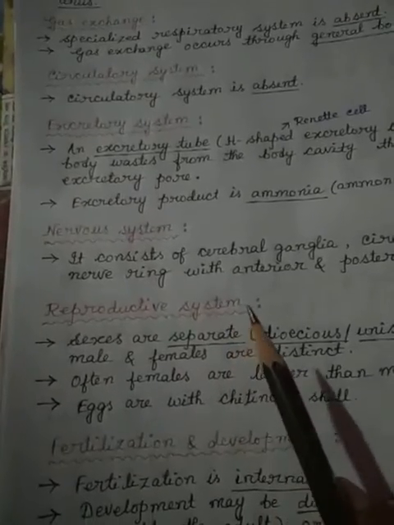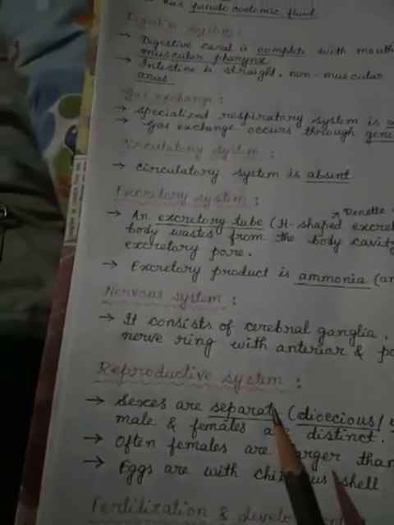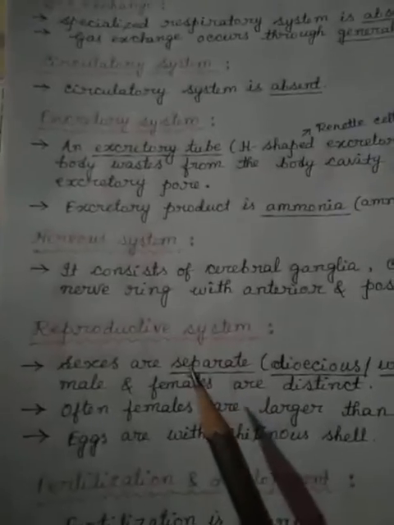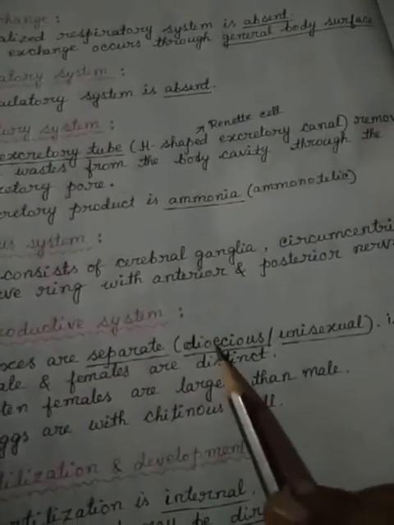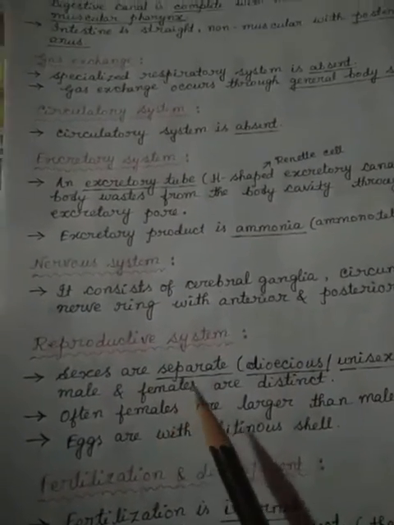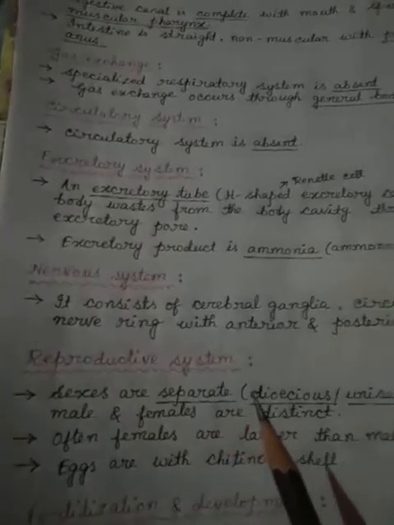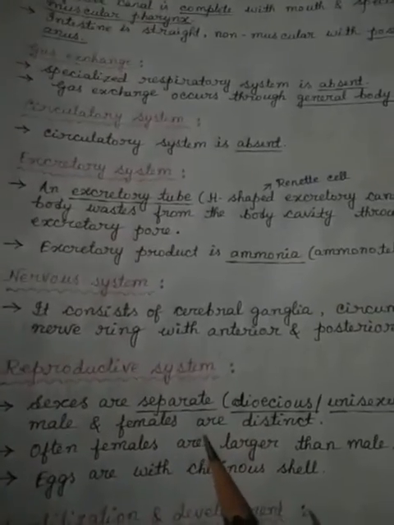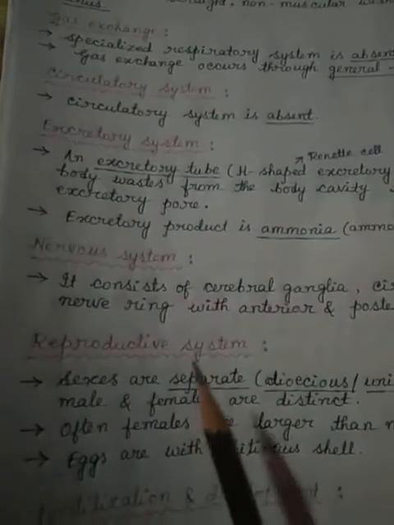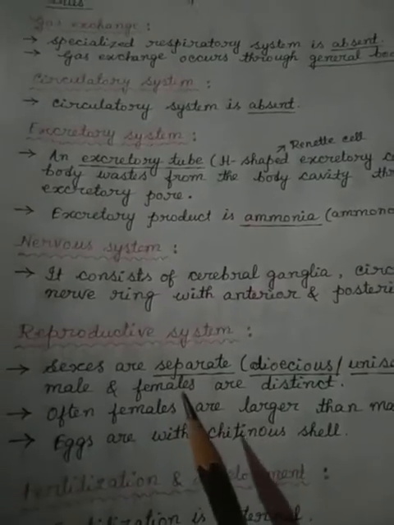In platyhelminthes group they are hermaphrodite, means both male and female organs are present in the same individual, but here sexes are separate, also called dioecious or unisexual. Though in platyhelminthes an exception was found, that is the liver fluke I think, where male and females are distinct, but here all the members of Aschelminthes have separate males and separate females, means dioecious in nature, and females are larger than males.